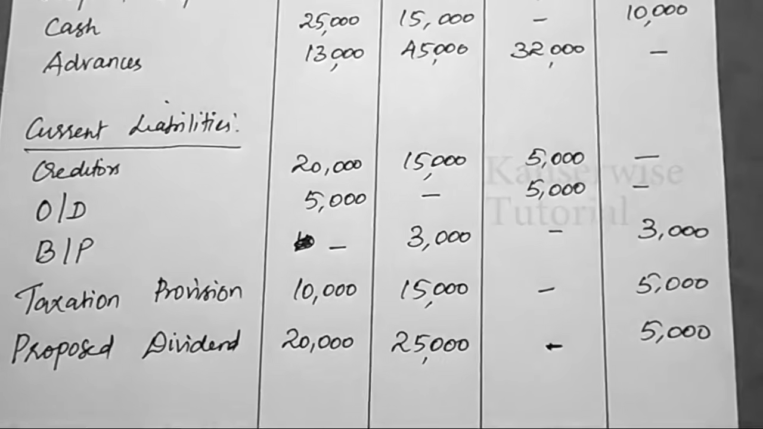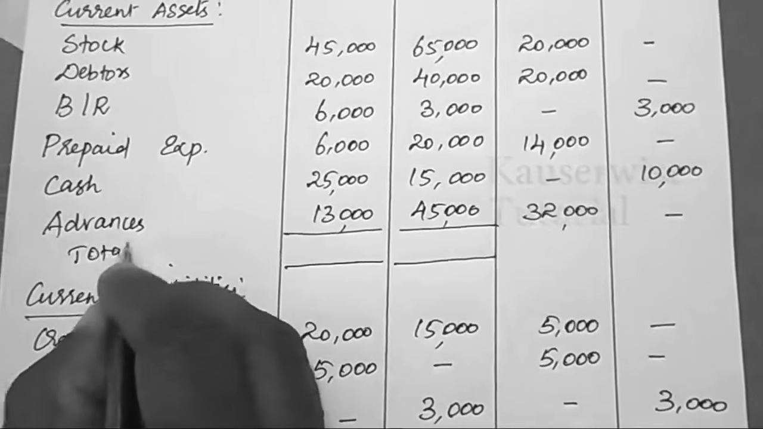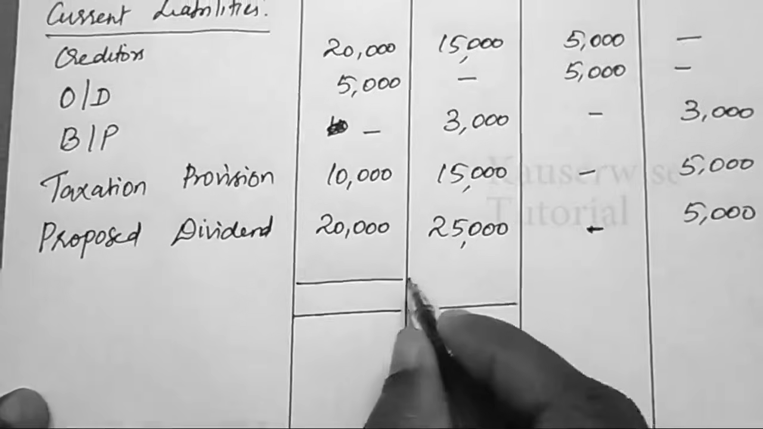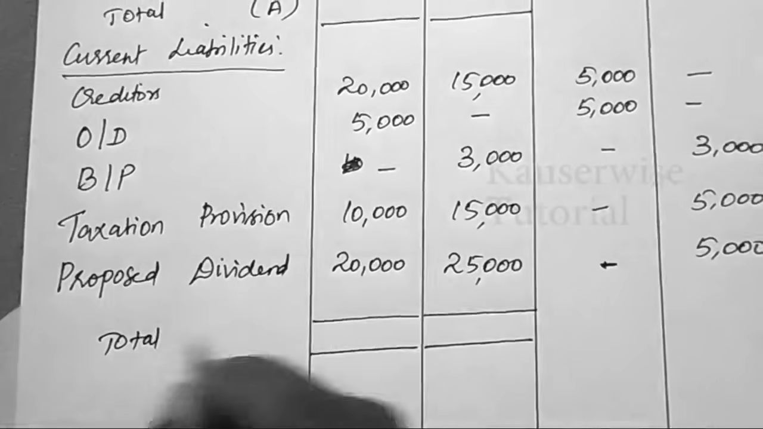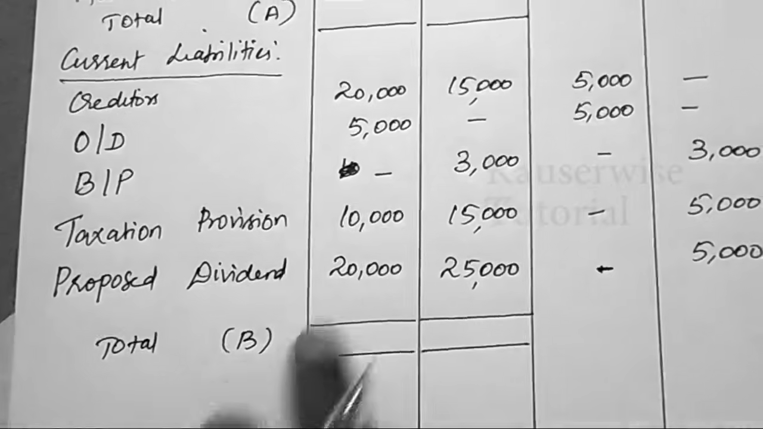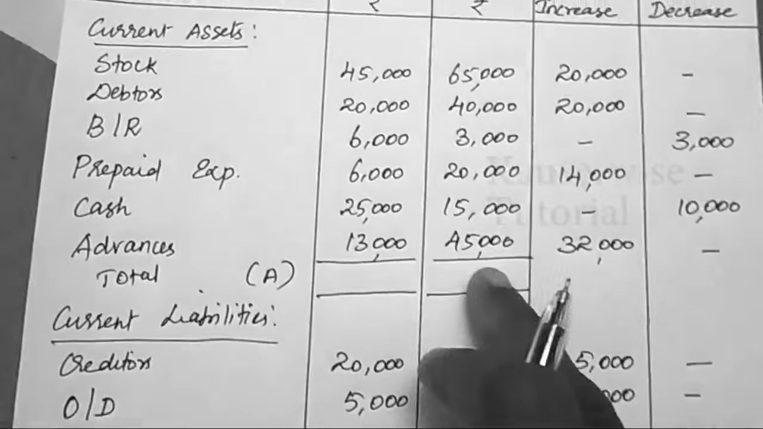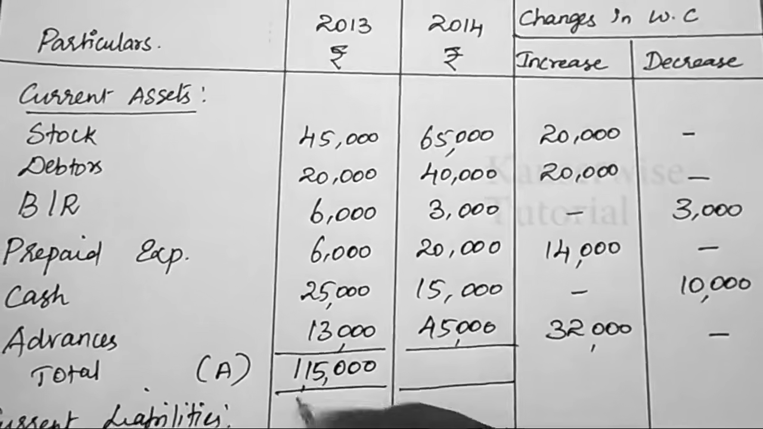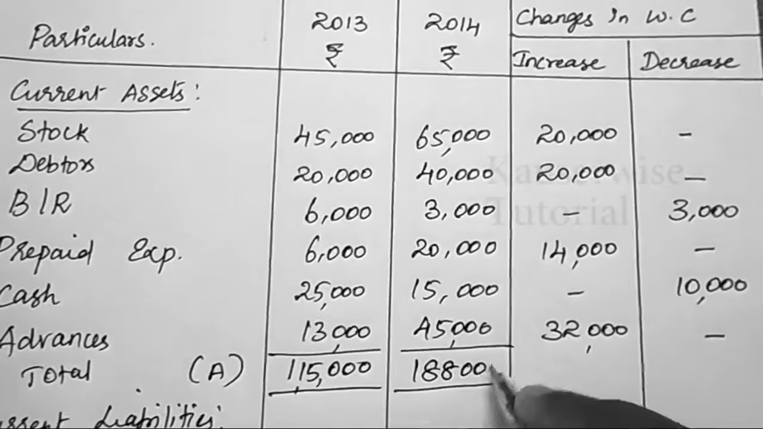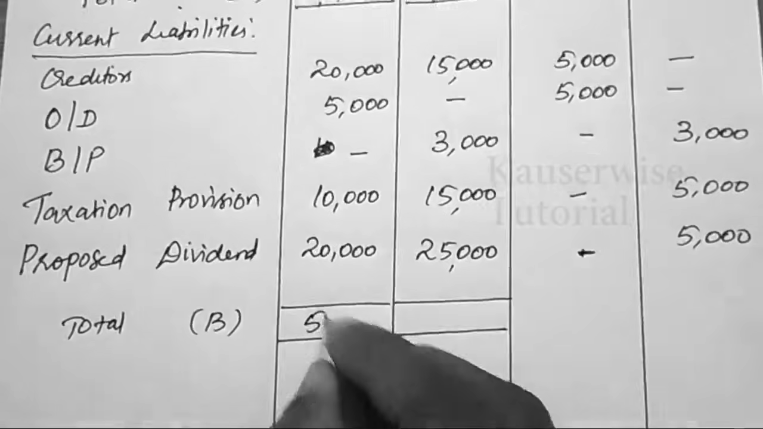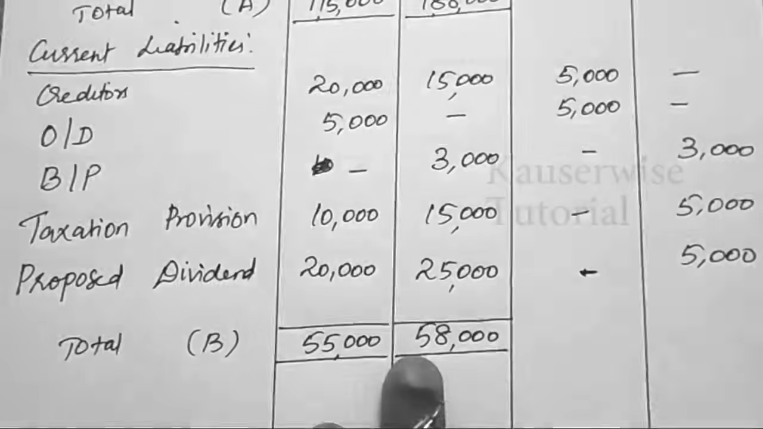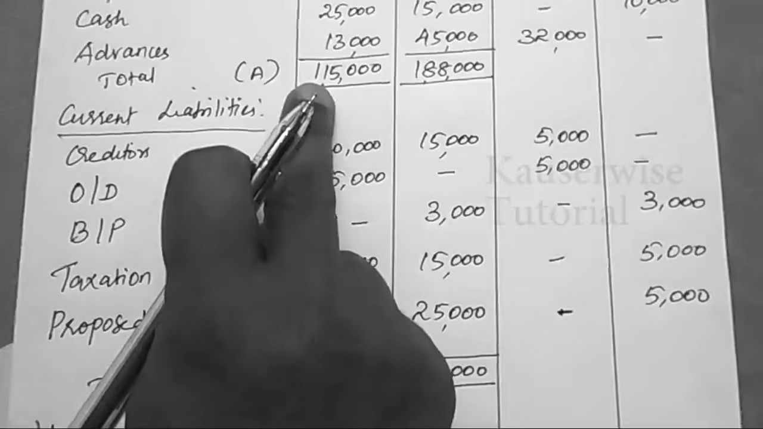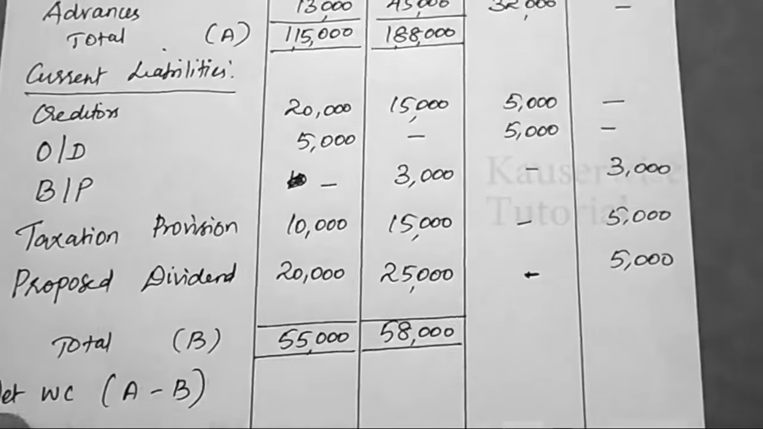First you need to find the total for first two columns. This is total current asset, total A. Next one, total current liability, called B. Just find the total for this column and find the total for this column separately. 1,15,000, 1,88,000. Here 55,000, 58,000. Net working capital, that is A minus B. Current asset minus current liability is equal to net working capital.